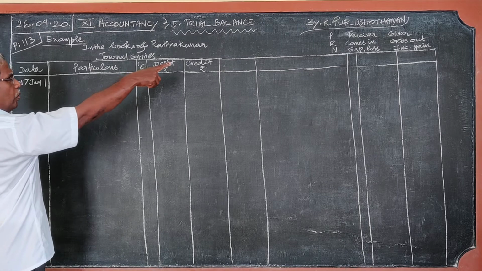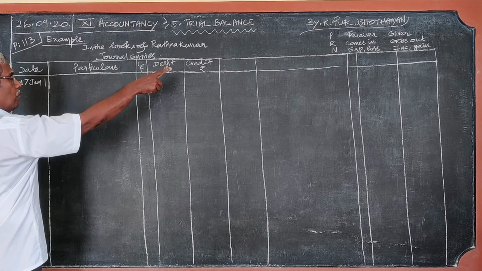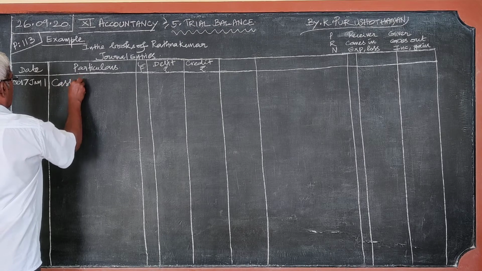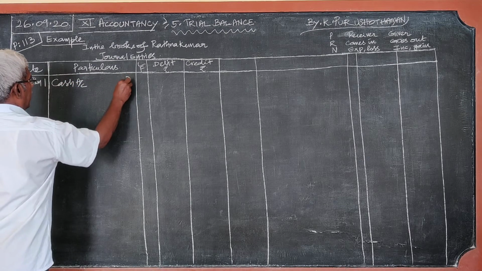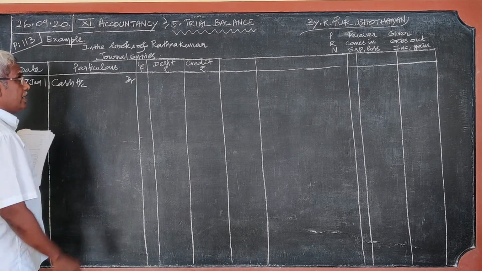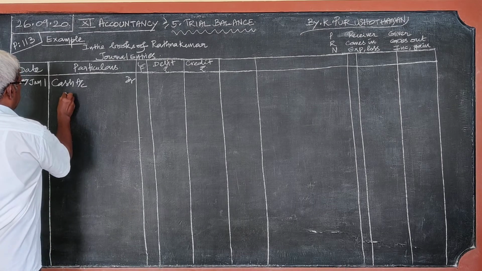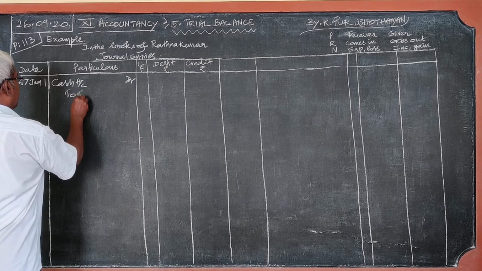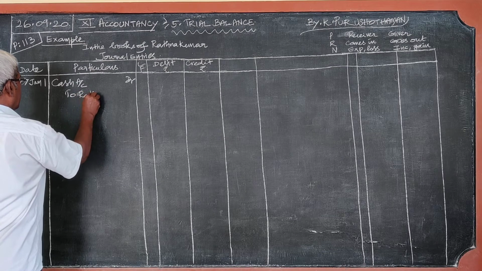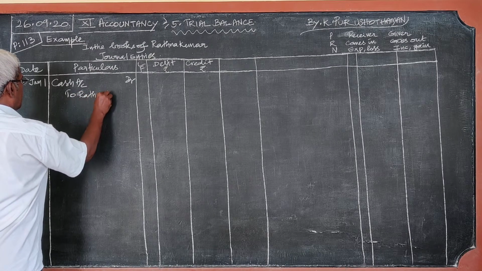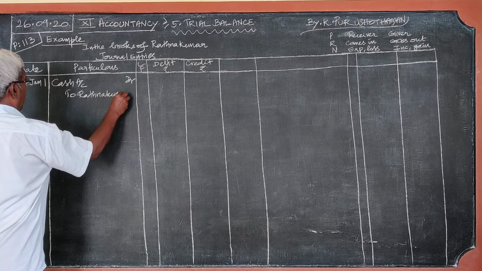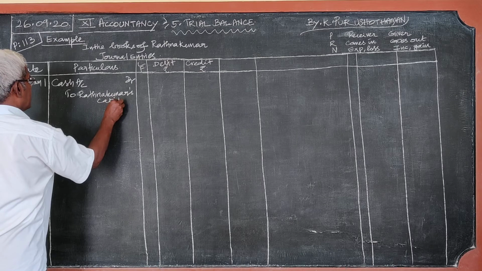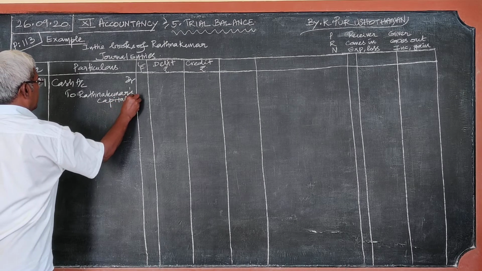As per rule number 2, what comes in? Cash comes in. Therefore, cash account debtor. Since it is a capital, cash account debtor to capital account. Whose capital account? Ratnakumar's capital account. Since the name is given, we should use the name.